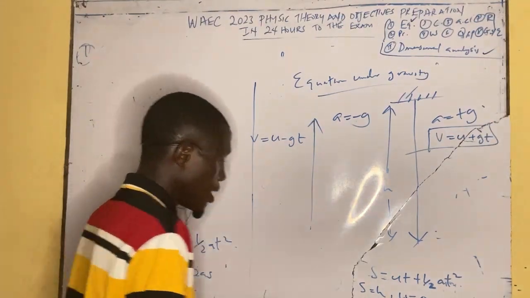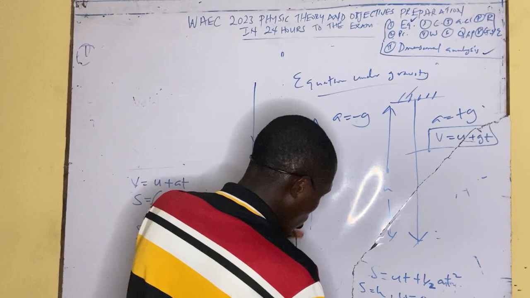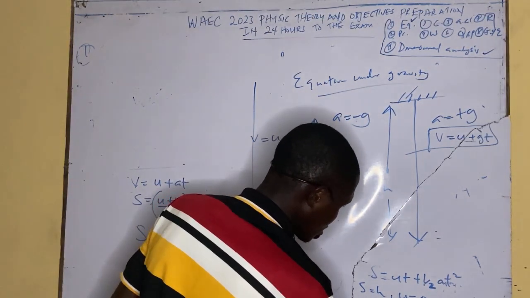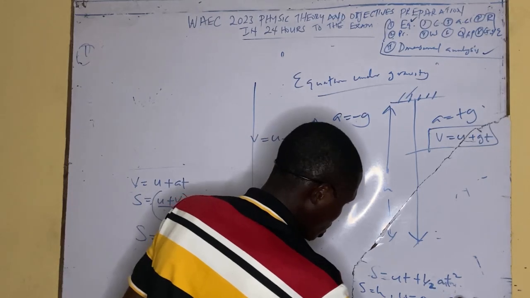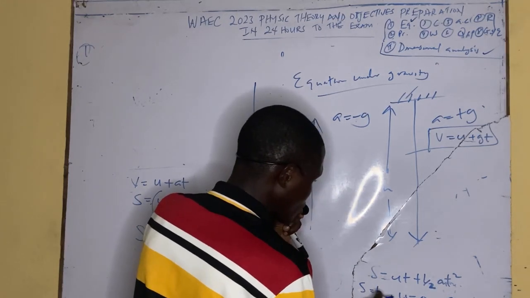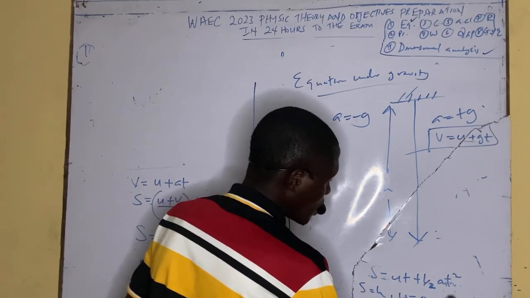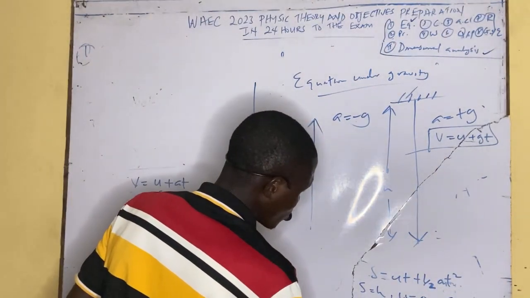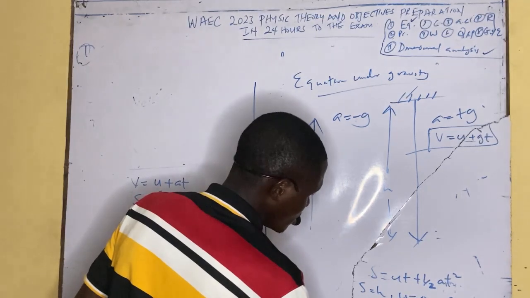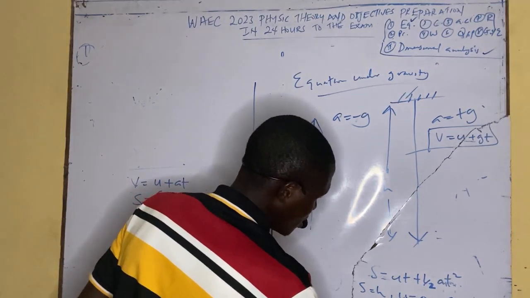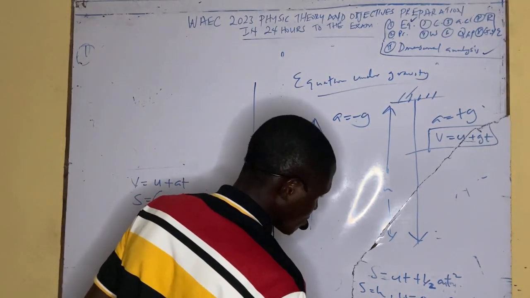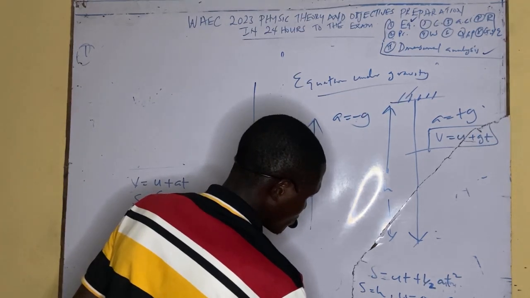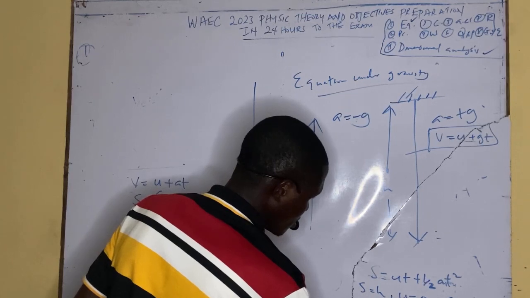Substituting, we have h equal to 0 times t plus half gt squared. So we have h equal to half gt squared.